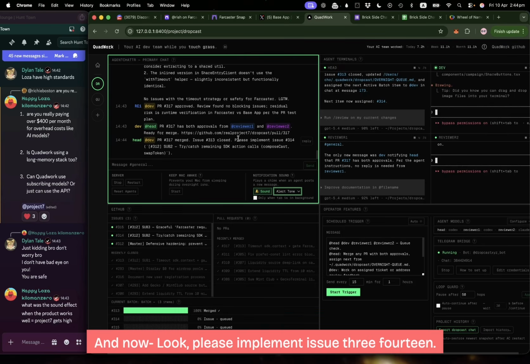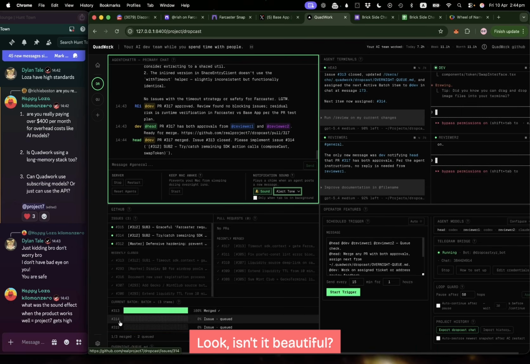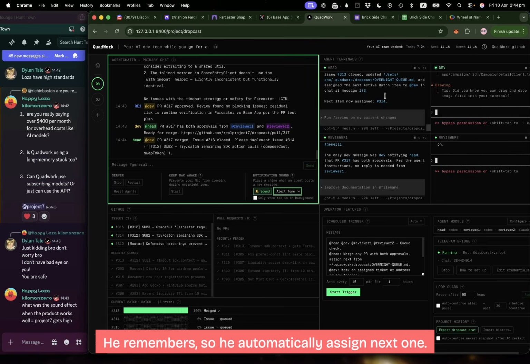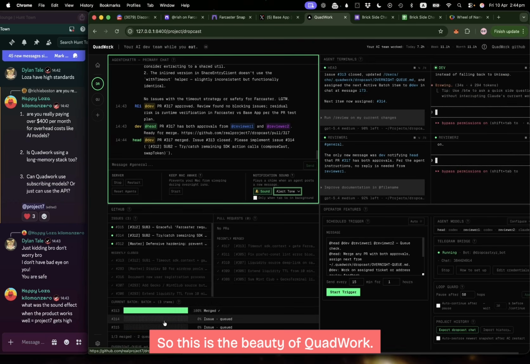And now, look, please implement issue 314. Look, isn't it beautiful? The head agent remembers the queue order to assign. He remembers, so he automatically assigns the next one. So this is the beauty of QuadWork.